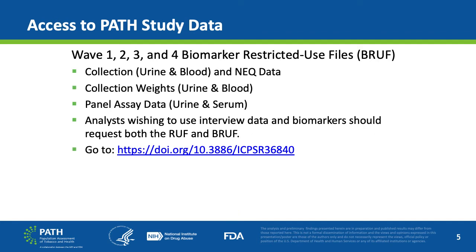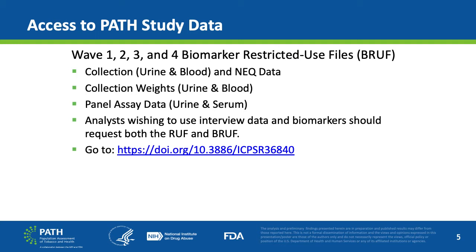NAHDAP also has 4 waves of the Biomarker Restricted Use Files data available for use. This collection contains the collection, urine and blood, and NEQ data, collection weights for urine and blood, and panel assay data for urine and serum. It is important to note that the urine data are available for all 4 waves, while the blood and serum data are available in Wave 1.